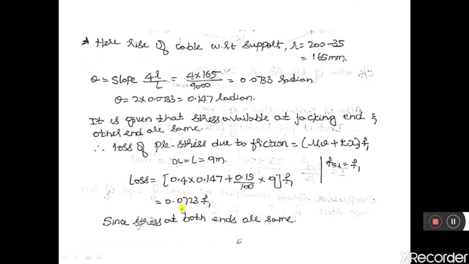In the question he has mentioned that the stress at both ends is the same. The stress at the right end as well as at the left end is 1000 Newton per mm square. We know that the initial prestress applied at one end minus the friction loss gives us the stress at the other end.